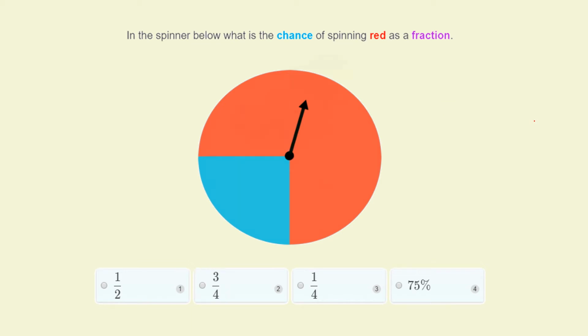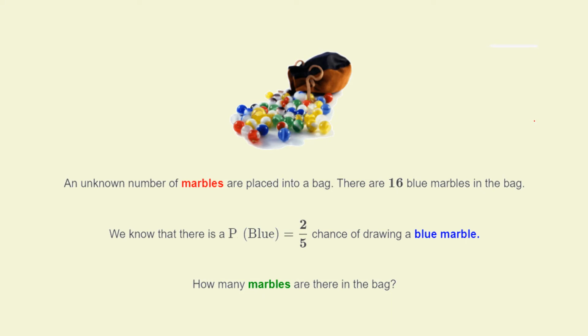3/4. So here we've got some marbles placed in a bag, and there are 16 of them that are blue, we're told. We're told that the probability of getting blue is 2/5. Okay, P blue equals 2/5 means the probability of blue there is 2/5. And we're asked how many marbles are in the bag. We know there are 16 blue. And we also know that that's a 2/5 chance.